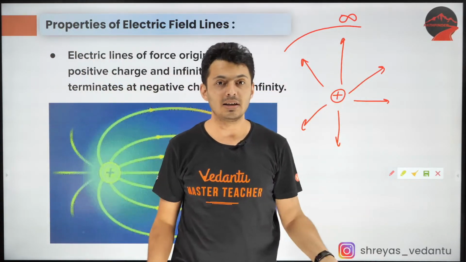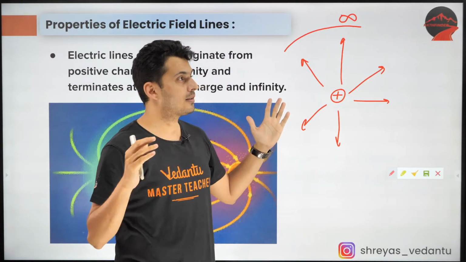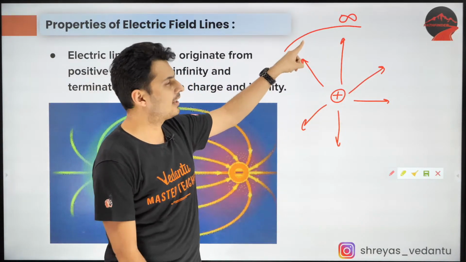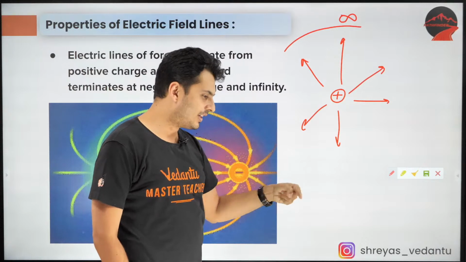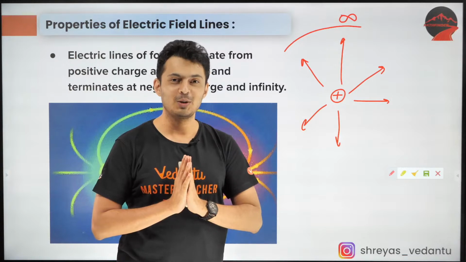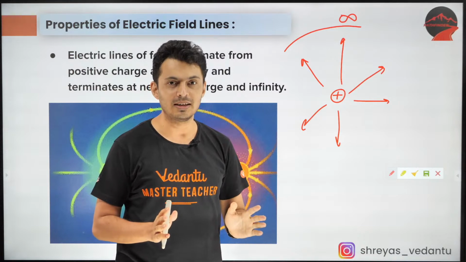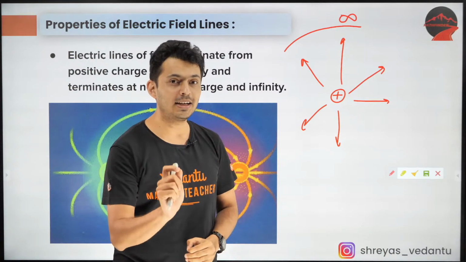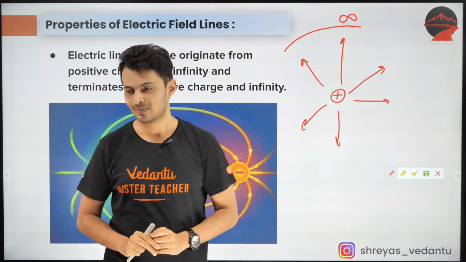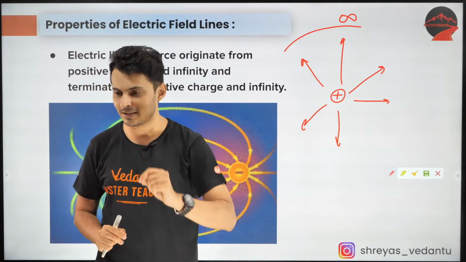Now when I say they end at infinity, do not think of it like this: oh, I need to travel light years outside our solar system, outside our galaxy, and then I will reach a boundary wall that would be called infinite, and a person waiting for you will say, welcome, you have reached infinity, and that's where the field lines end. Sorry, that's not what infinity is. Infinity is a polite way of saying never, or it's not going to. I hope this is clear.